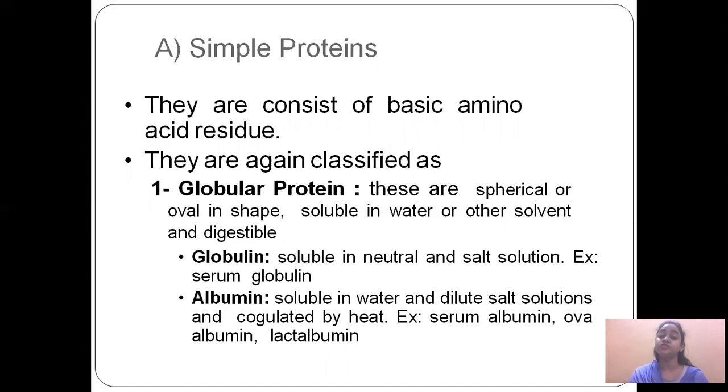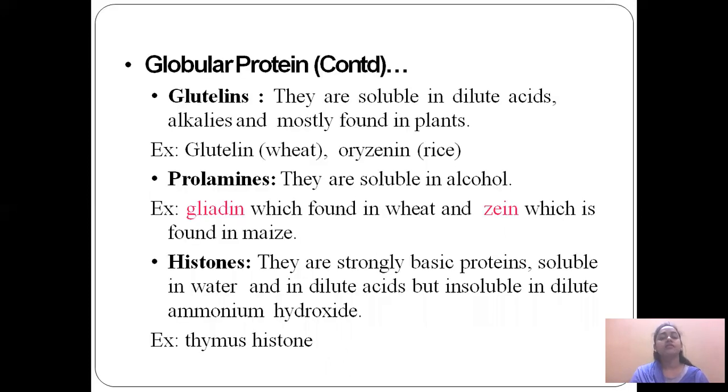Globular protein means globe. They are spherical in shape and soluble in water. They are further subdivided into globulin, soluble in neutral and salt solution, for example serum globulin. Second is albumin, soluble in water and dilute salt solution, for example serum albumin. Third is glutelin.